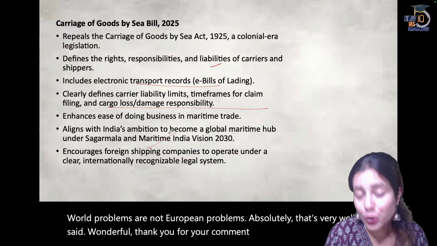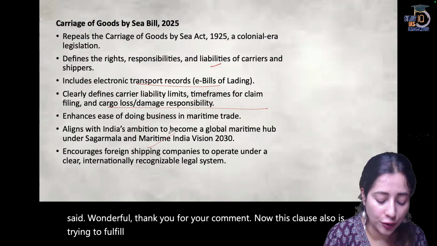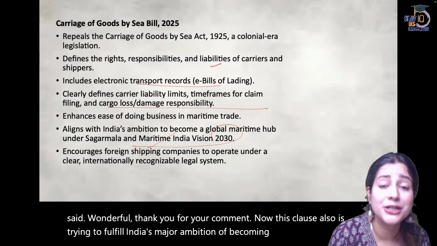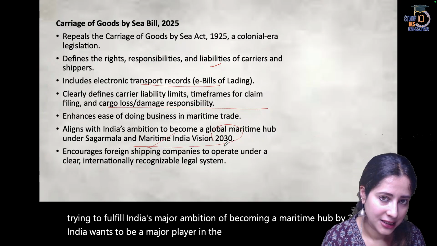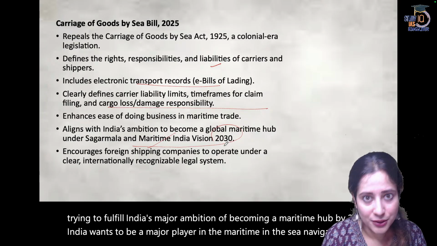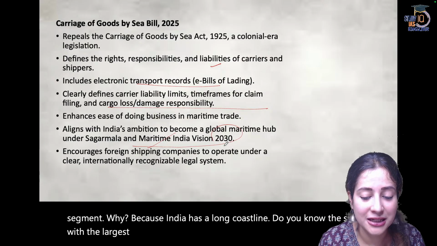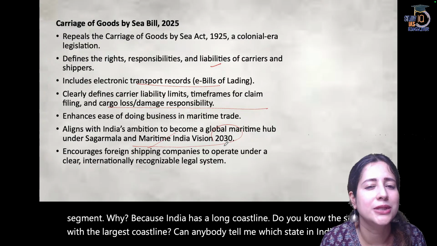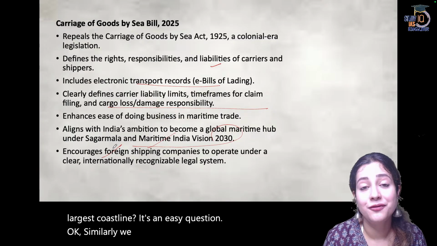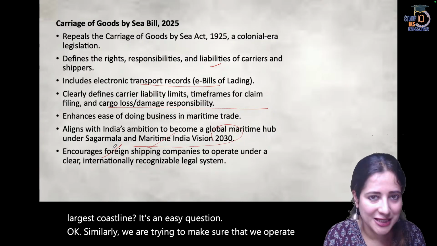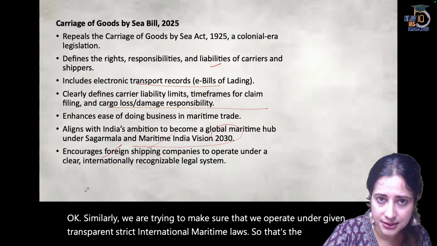Now, this clause also is trying to fulfill India's major ambition of becoming a maritime hub by 2030. India wants to be a major player in the maritime, in the sea navigation segment. Why? Because India has a long coastline. Do you know the state with the largest coastline? Can anybody tell me which state in India has the largest coastline? It's an easy question. Okay. Similarly, we are trying to make sure that we operate under given, transparent, strict international maritime laws. So that's the intention behind this entire bill.